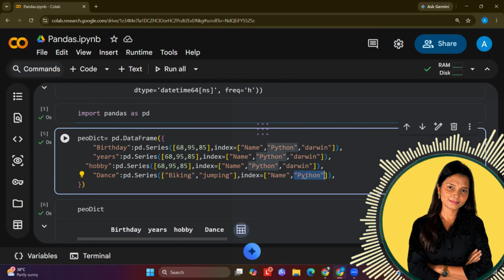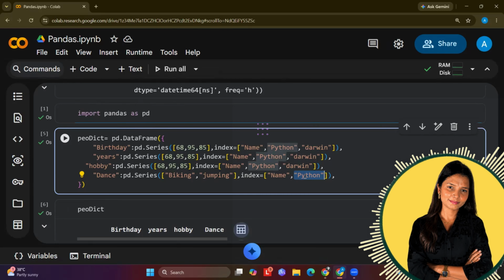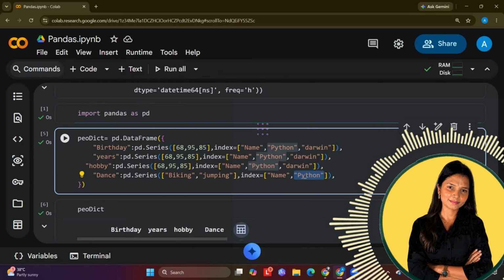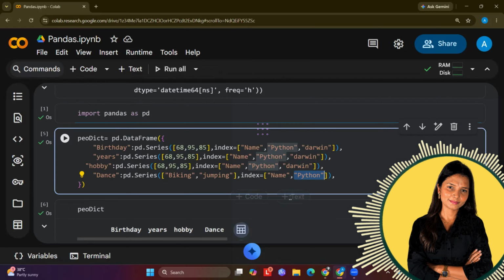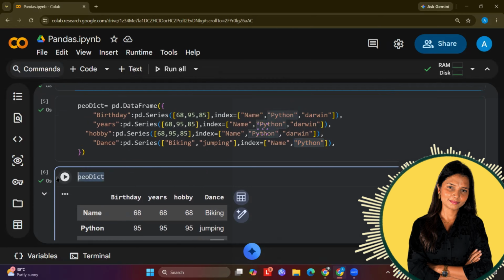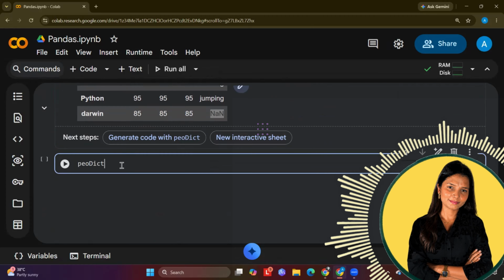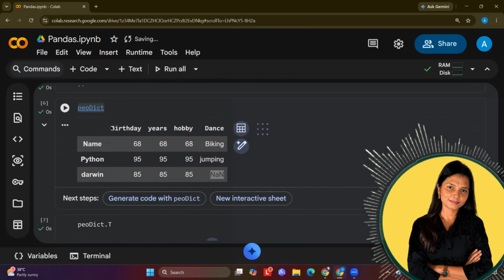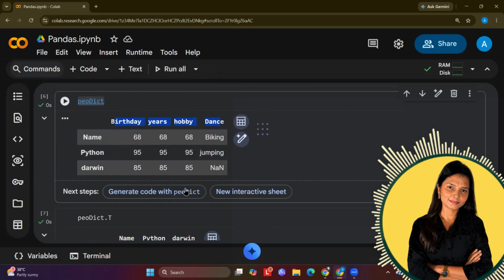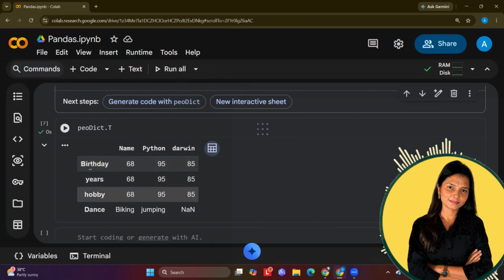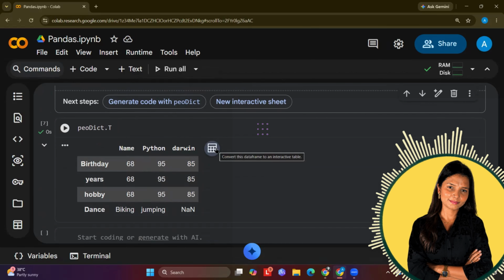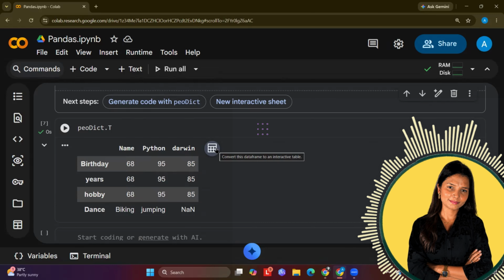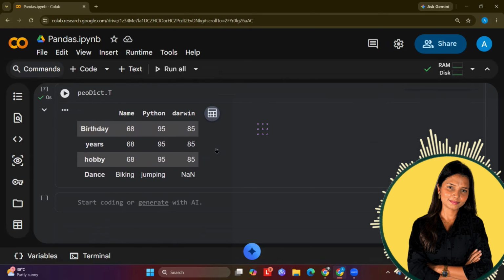So whenever we work with the data frame, we are going to use these concepts. Okay. Any doubts so far? Now what I will do is I'm going to use one method, which is the transpose method. I'm writing po.T. What will it do? It will transpose columns to rows, rows to columns. If you want to convert columns to rows, rows to columns, you can do it within just one line of code, changing one form to another form.